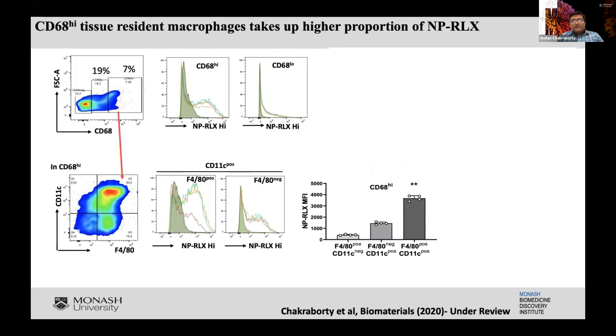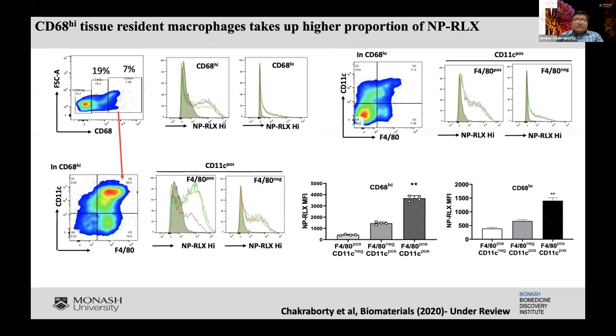Looking at other macrophage populations, the CD68 high tissue resident macrophages are again the major players. We found that almost 7% of the CD68 high expressing population had the CD11C positive marker and also the F480 positive marker. These are the major tissue resident macrophages responsible for the uptake of the Serelaxin nanoparticles. To a lesser extent, 19% of the population was CD68 low, but again, the presence of the CD11C marker was important for the uptake of Serelaxin nanoparticles.